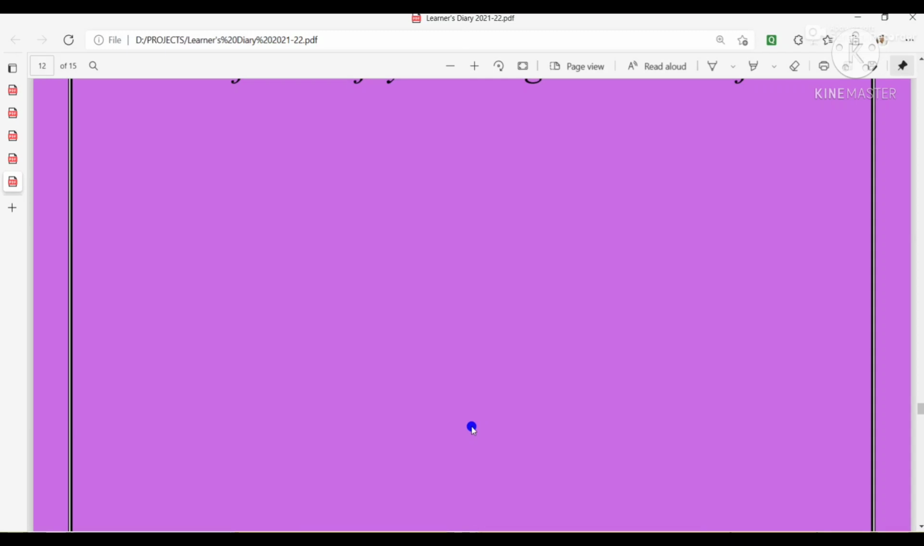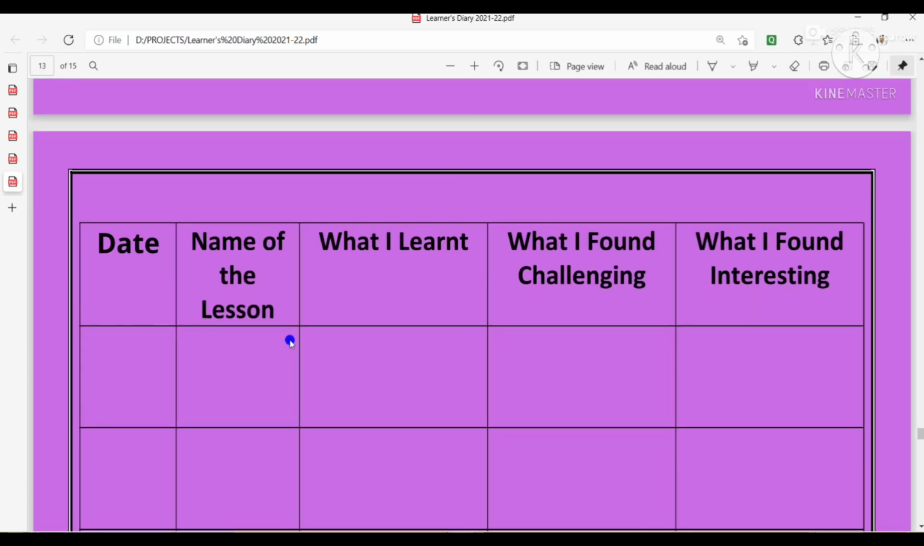Now we will come to the most important section, that is the last part. Here you have to draw a table, like this. So there will be five columns. In the first column, you will write date. Then in the second column, name of the lesson. Then third, what I learned. Fourth, what I found challenging. Then what I found interesting.